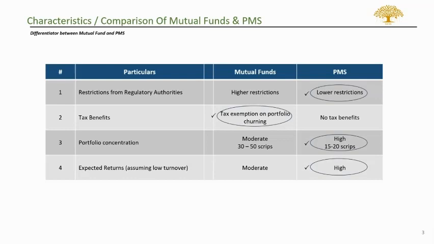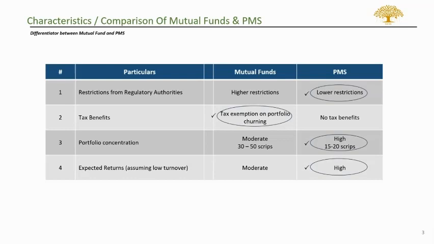Since a PMS fund is at the discretion of the fund manager, the fund manager can have any sort of weights in any companies within its portfolio.